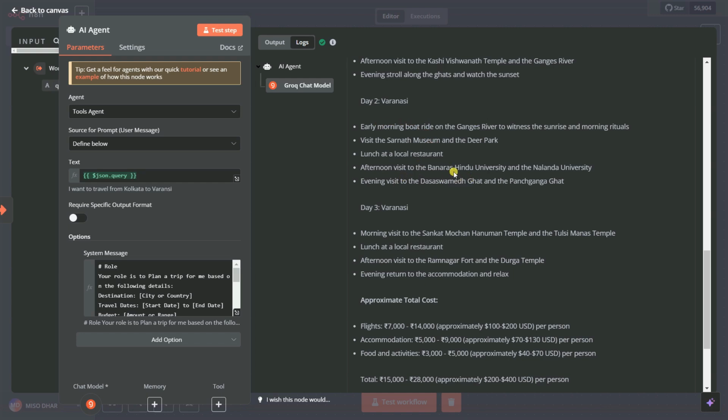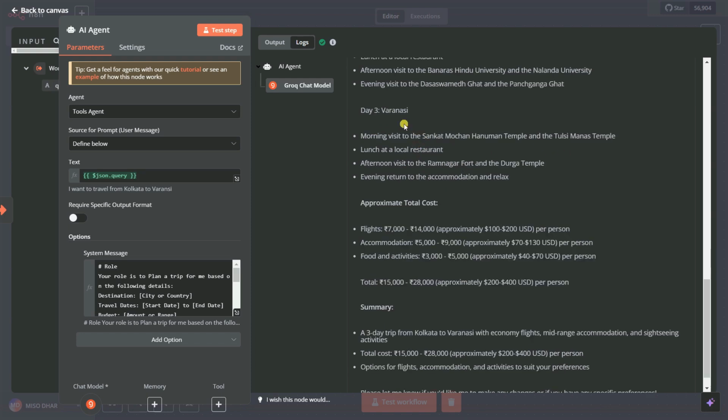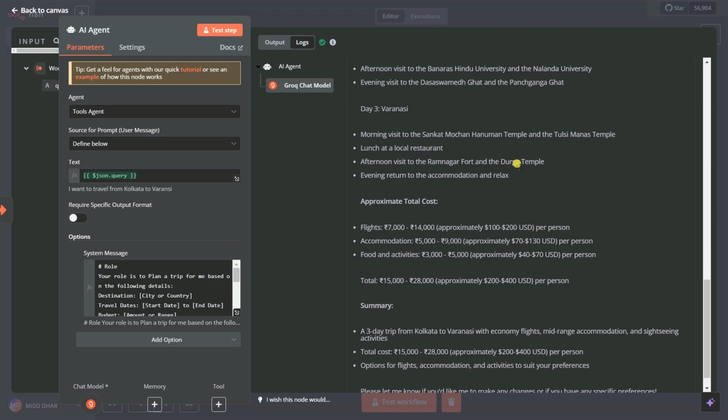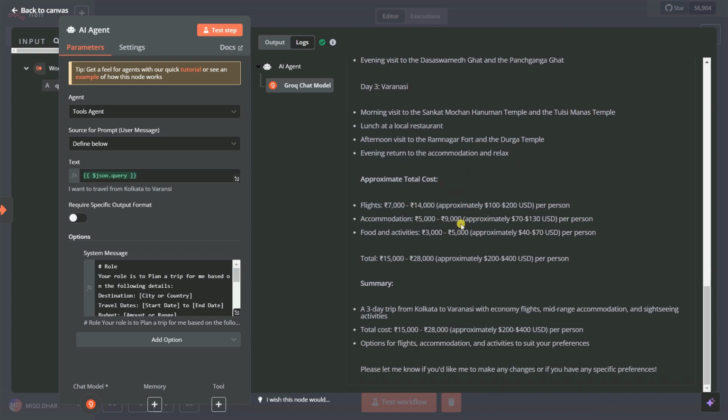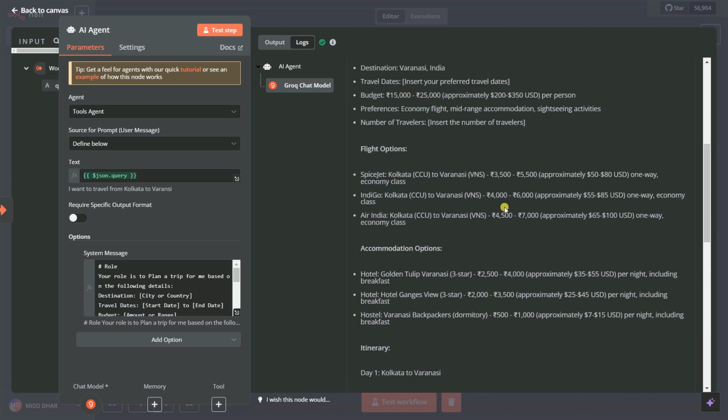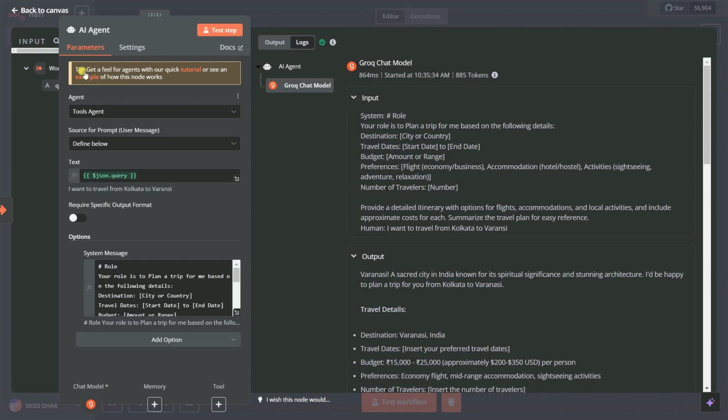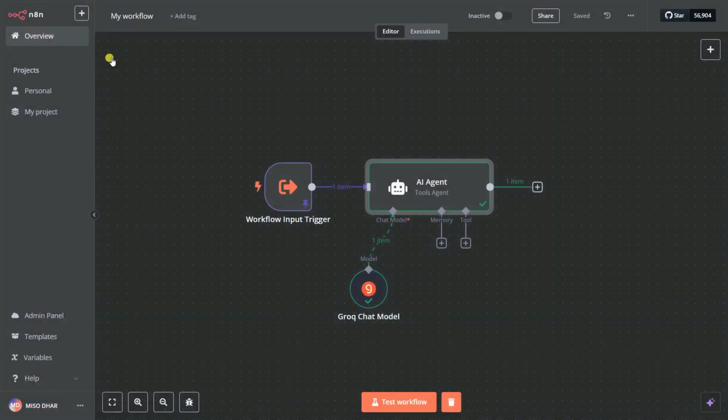You can visit the Banaras Hindu University and the Nalanda University here. And on day three, you can visit the Sankat Mochan Hanuman temple. You can also visit the Tulsi Manas temple as well. Lunch at a local restaurant, and you can see the Durga temple. Yeah, and you can see the budget for that. You can go to Kashi Vishwanath. You can go to Manikarnika. So you can see how cool the response it gives you.